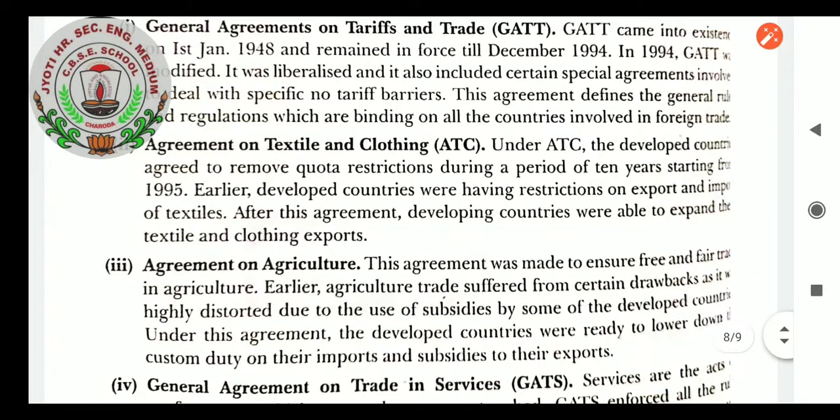Agreement on Agriculture. This agreement was made to ensure free and fair trade practices in agriculture. Earlier, agriculture trade suffered from certain drawbacks as it was highly distorted due to the use of subsidies by some of the developed countries. Under this agreement, the developed countries were ready to lower the customs duty on their imports and subsidies on their exports.